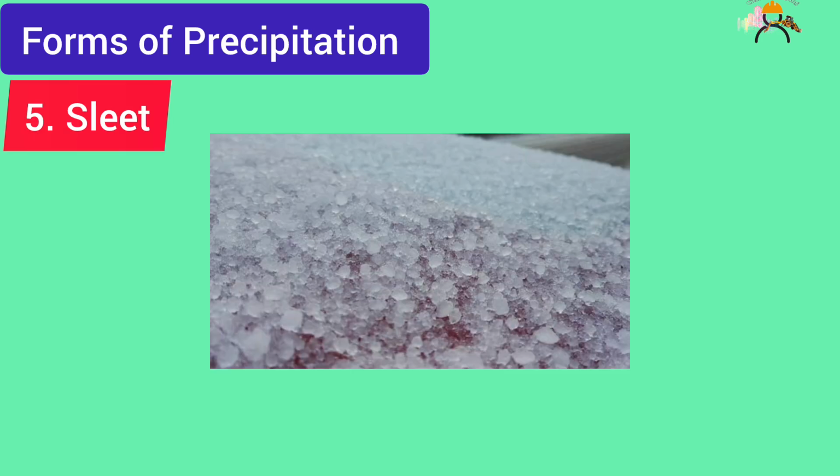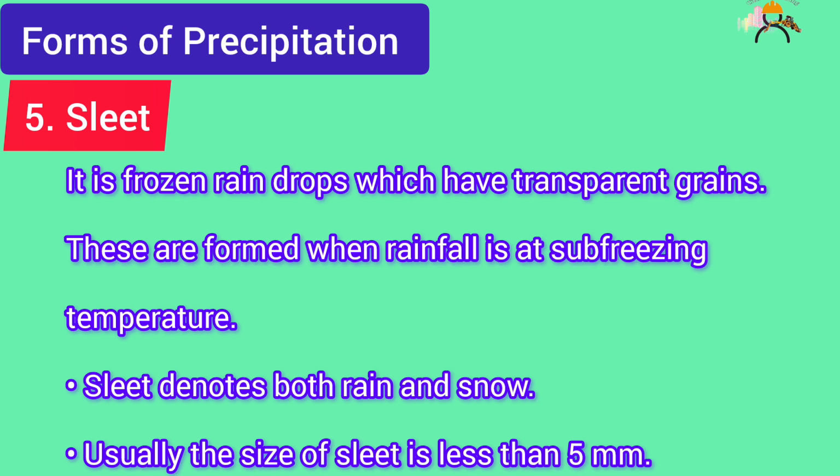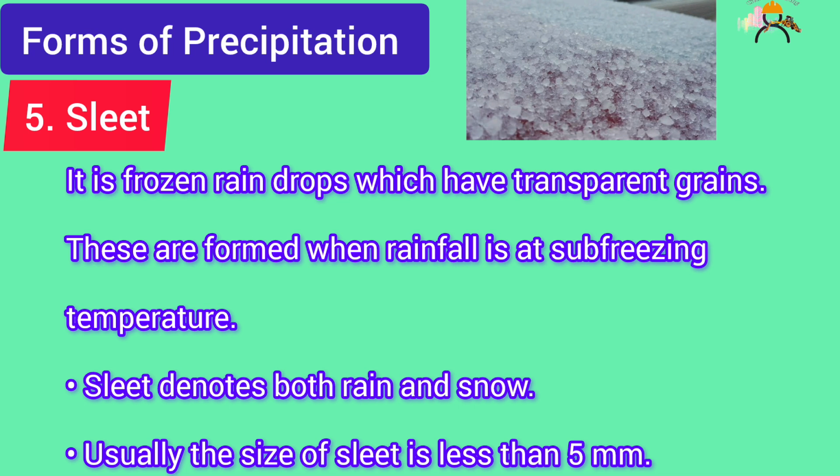5. Sleet. It is frozen raindrops which have transparent grains. These are formed when rainfall is at sub-freezing temperature. Sleet denotes both rain and snow. Usually the size of sleet is less than 5 millimeters.